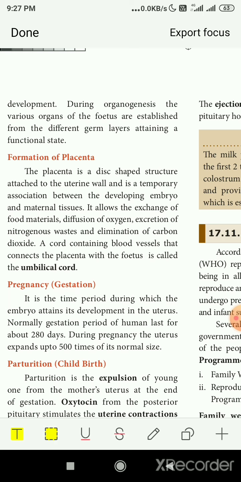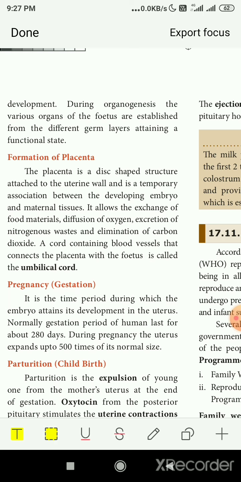Formation of placenta. The placenta is a dish-shaped structure attached to the uterine wall and is a temporary association between the developing embryo and the maternal tissue. It is just a layer of tissue which shows the attachment between the maternal, meaning mother's, tissues and the child's or the fetus's tissues. Okay, just a temporary association, after that it will go off.